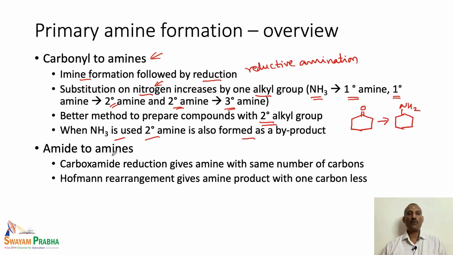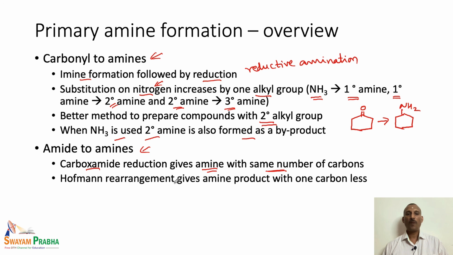And we also have the amide to amine reduction reaction. So, we have two types of reaction. One is the carboxamide reduction giving the primary amine directly with the same number of carbon atoms. So, here we use reducing agents like Raney nickel and hydrogen, or Wolff-Kishner reduction, or Clemmensen reduction, or similar reductions can be used.